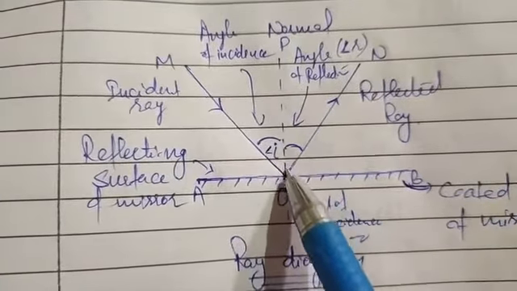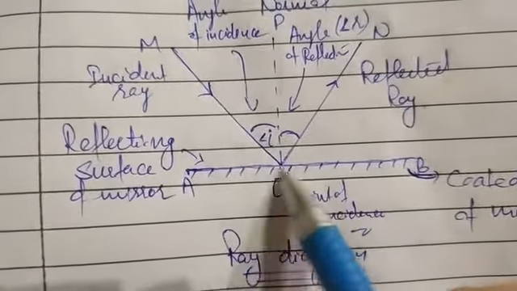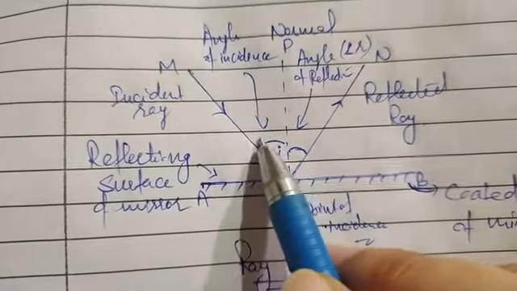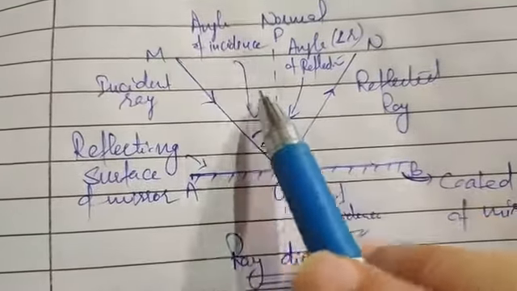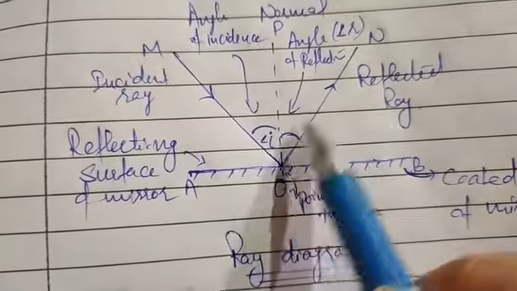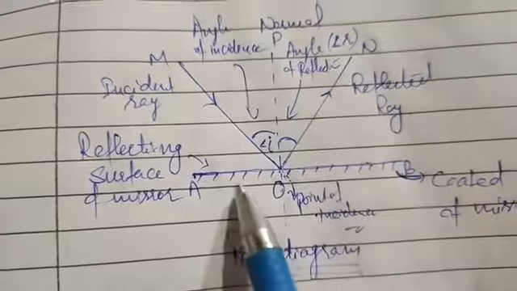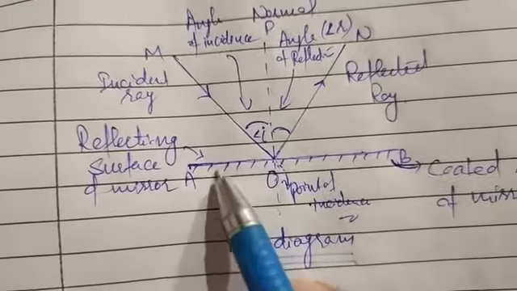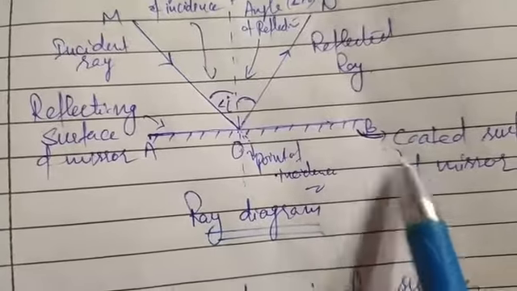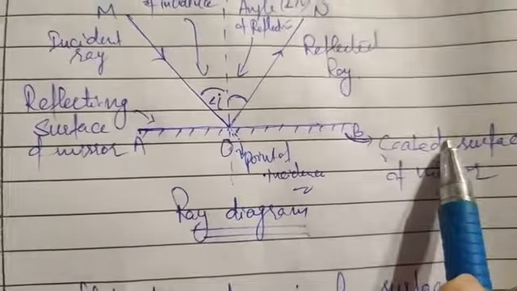And this is the normal. Normal is just a straight line drawn perpendicular to the plane mirror. And the angle between the incident ray and the normal is known as angle of incidence, which is represented by angle I, and the angle between the reflected ray and normal is known as angle of reflection, which is represented by angle R. So here, this is a plane mirror, but the side on which these lines are made is the coated surface of the mirror, which is coated with a metal like silver or aluminium.